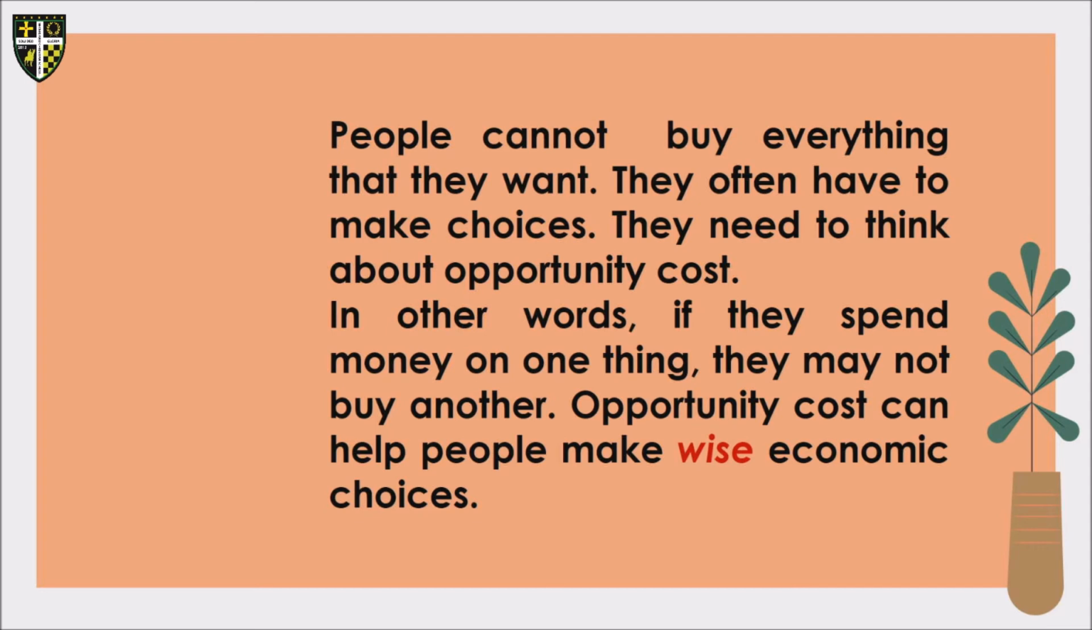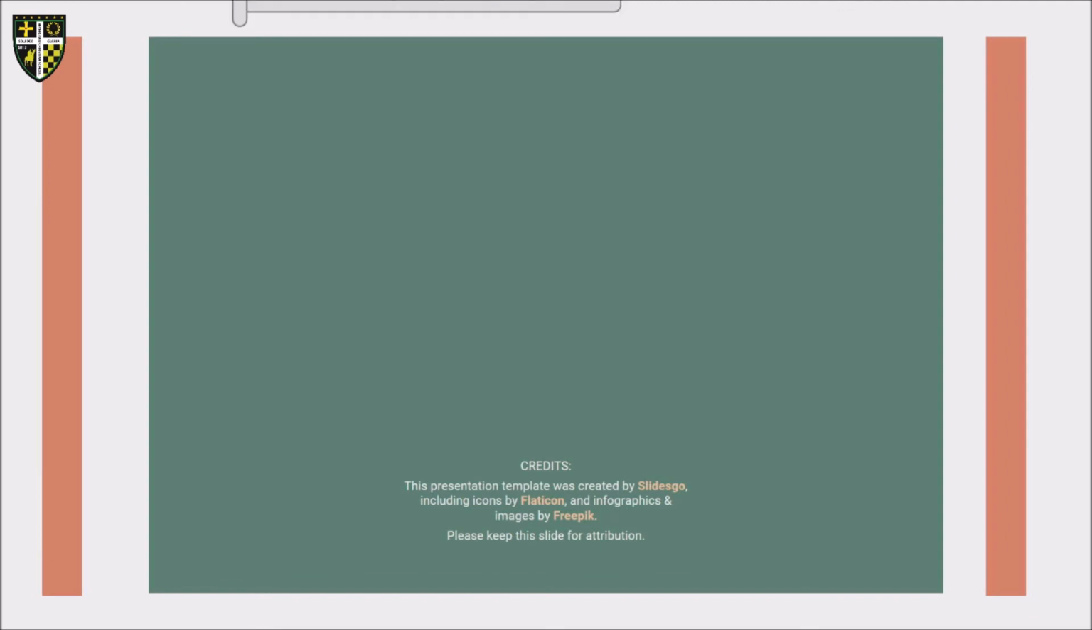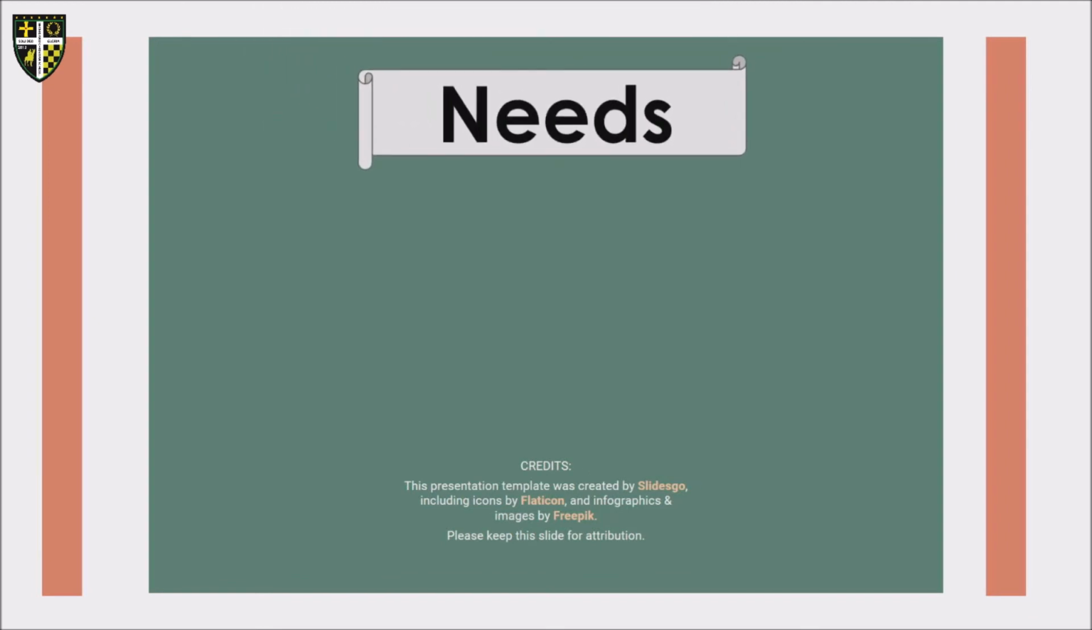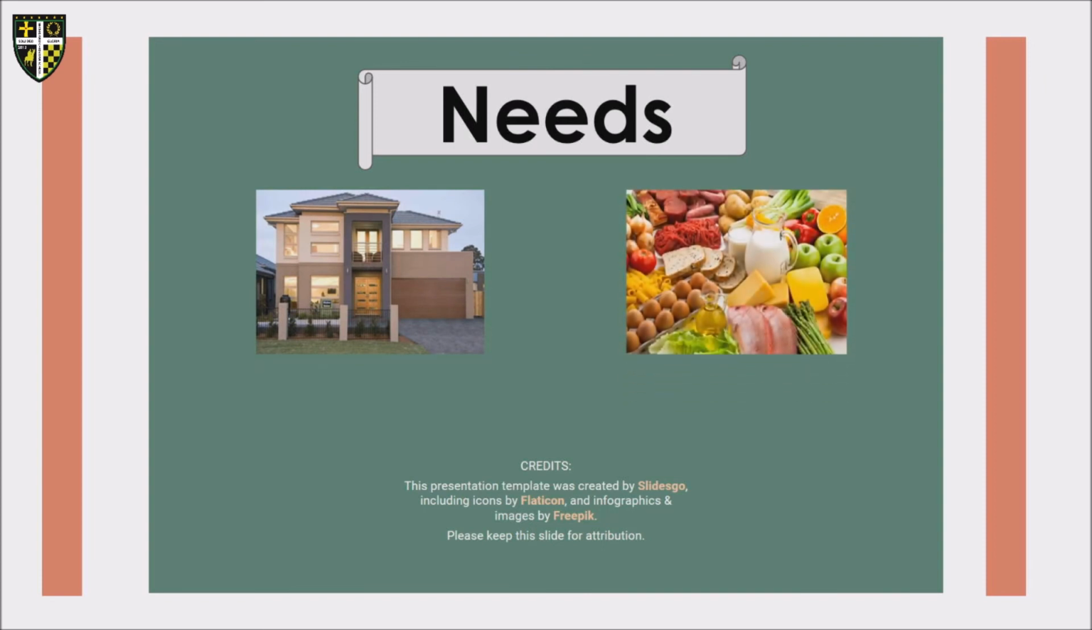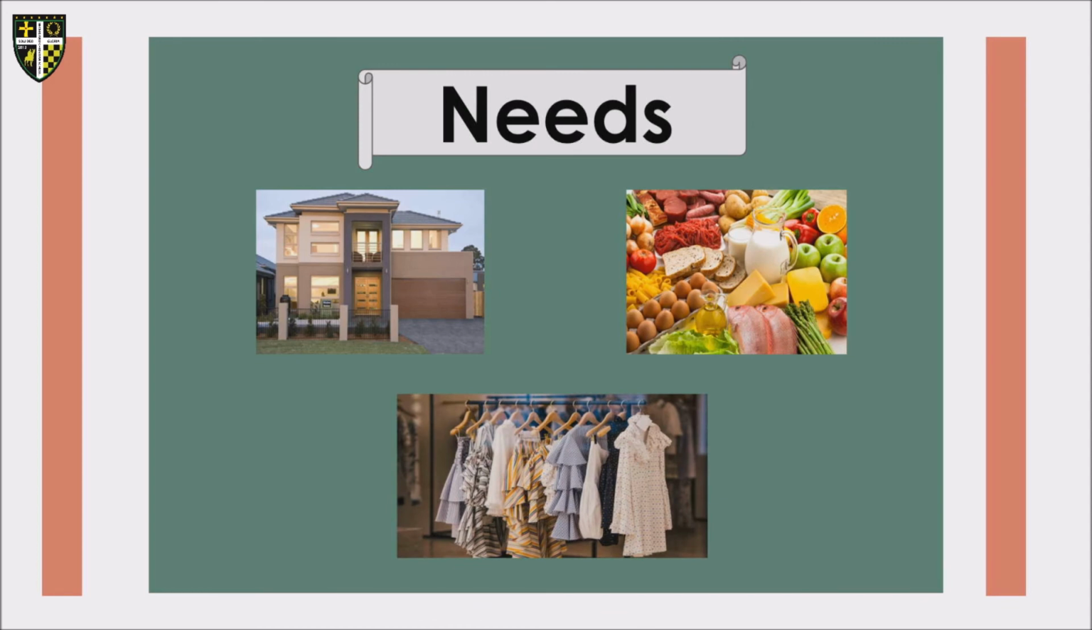People cannot buy everything that they want. They often have to make choices. They need to think about opportunity cost. In other words, if they spend money on one thing, they may not buy another. So opportunity cost can help people make wise economic choices. So these are examples of needs. We have house, food, and clothing.